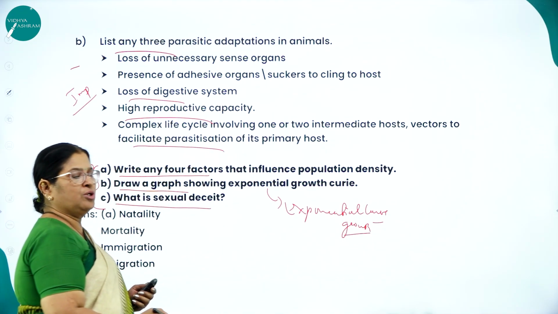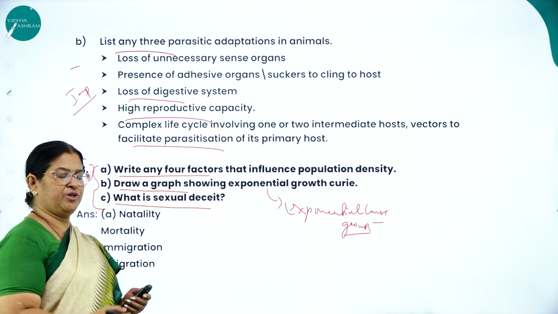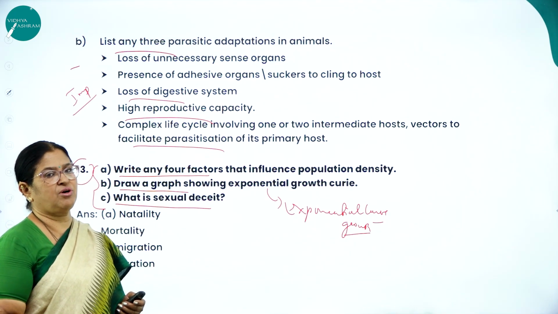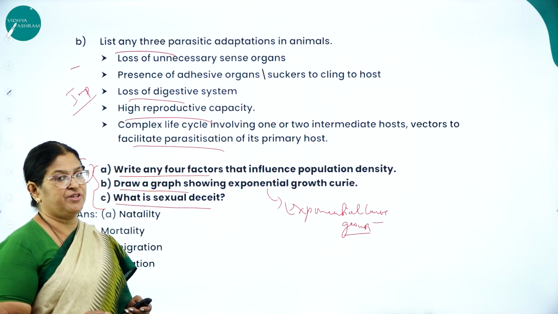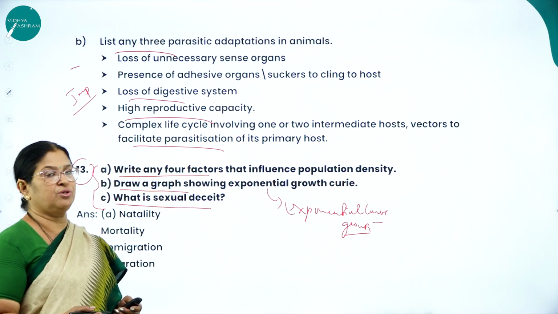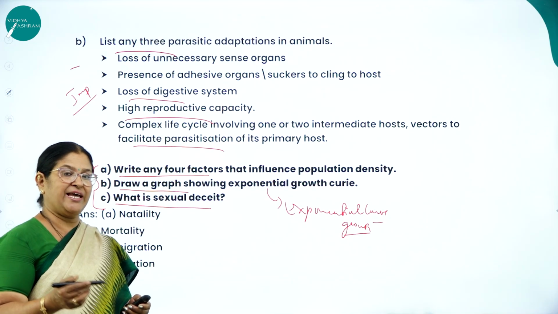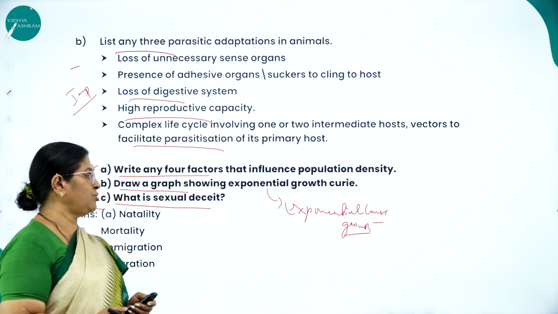So there are two growth models. One is called exponential growth curve and the other one is called logistic. For exponential growth, a J-shaped curve is obtained, whereas for logistic growth, an S-shaped sigmoid curve is obtained.